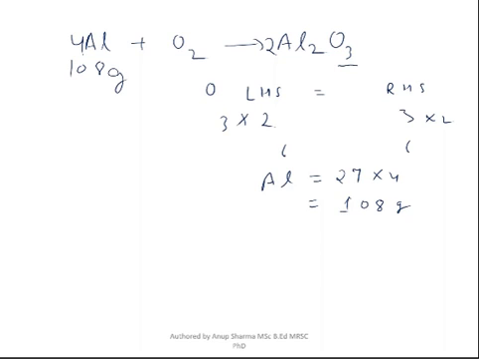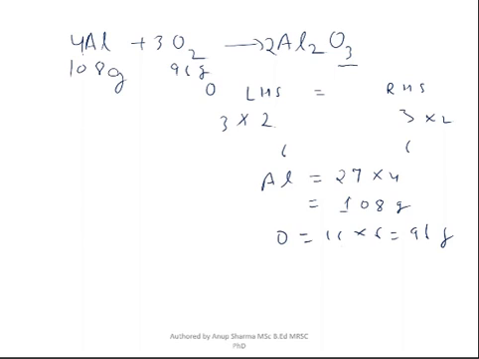And oxygen, now on this side we forgot to put 2. So oxygen is a total of 6 atoms. Oxygen is 16, so 16 times 6 is 96 gram. So here it is 96 gram.